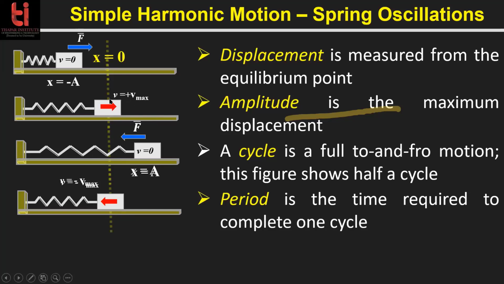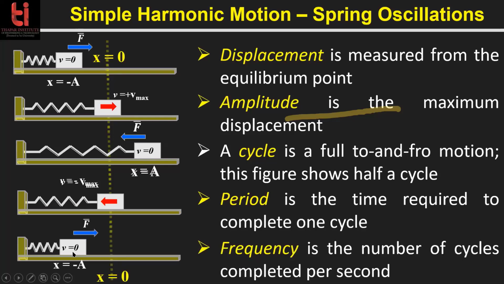In this state the direction is along the positive x-axis, and in this position the direction is along the negative x-axis. So in the equilibrium position the velocity will always be maximum, and at the amplitude position, or maximum displacement position, the velocity will be 0. And velocity being 0 means the potential energy will be maximum. The maximum force was experienced by this mass.